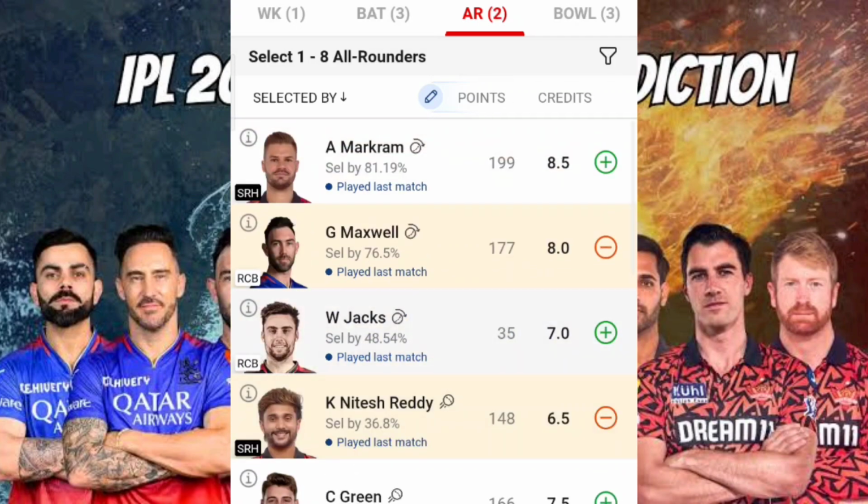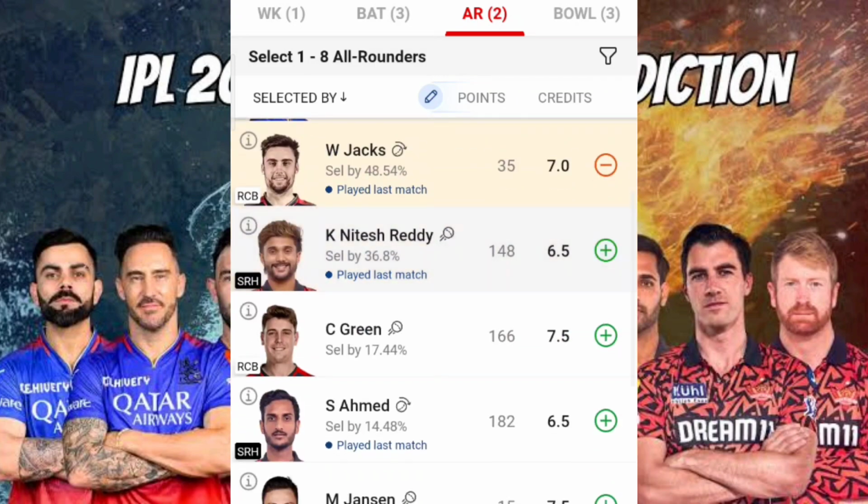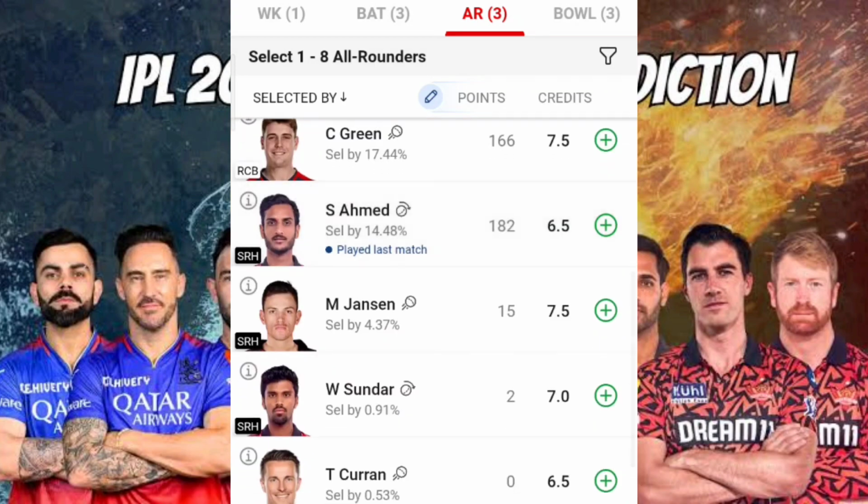Again, the case of Will Jacks. First and foremost, as I told, in the last match he bowled 2 overs. So in this match, if RCB bowl first, he'll bowl some 3 to 4 overs. If that's the case, then of course you can keep him in your team, and he can be a very good choice for CVC. Okay, and Nitish Reddy, I think last match was a very good knock, and of course in this match also there are chances that he will bowl 2 to 3 overs, and he will be there in the final team. Fine. I don't think any other player is capable of being included in the final team.